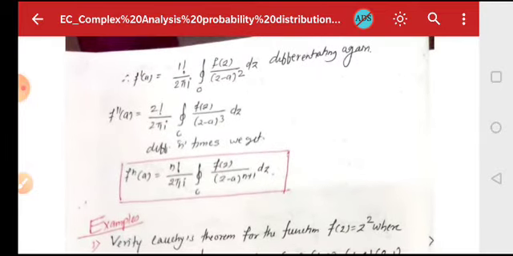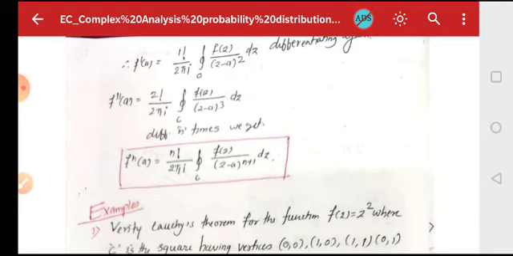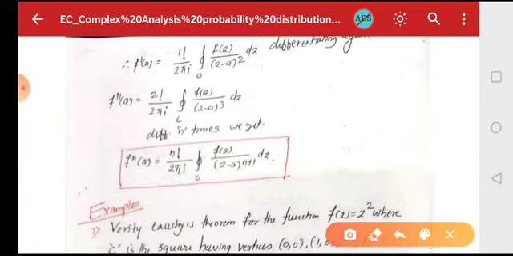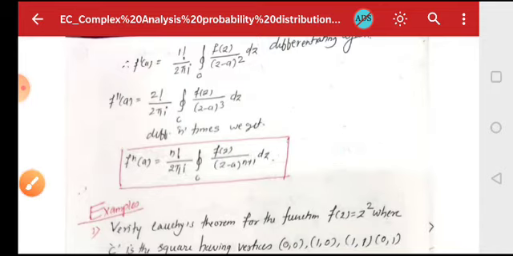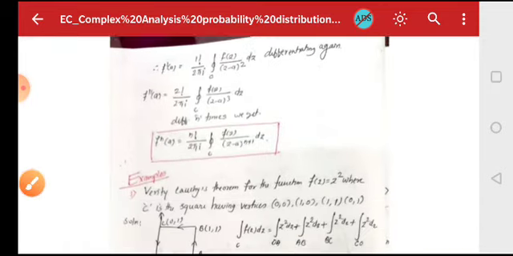Which is nothing but f'(a) equals 1 factorial upon 2πi times the integral over C of f(z)/(z−a)^2 dz. Differentiating again, you will get f''(a) as 2 factorial upon 2πi times the integral over C of f(z)/(z−a)^3 dz, and so on. If you differentiate n times, we will get f^(n)(a) equal to n factorial upon 2πi times the integral over C of f(z)/(z−a)^(n+1) dz.